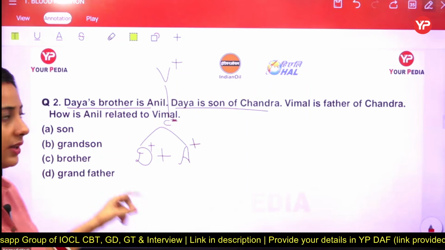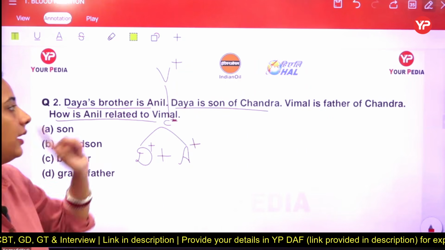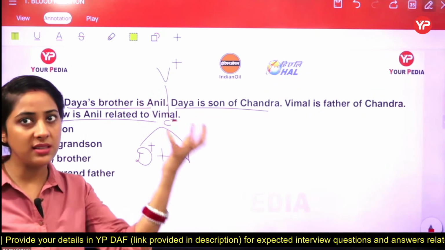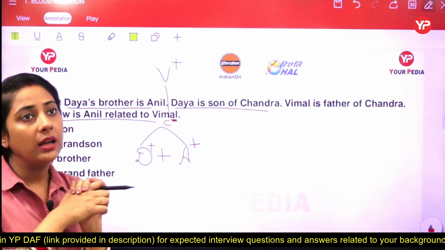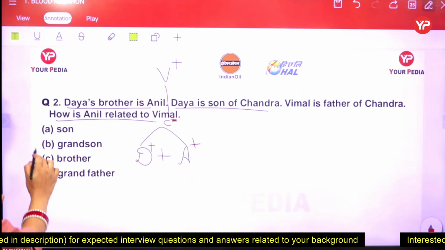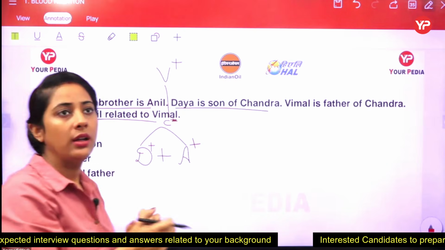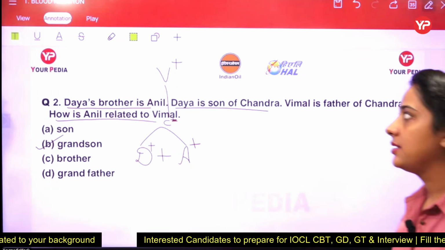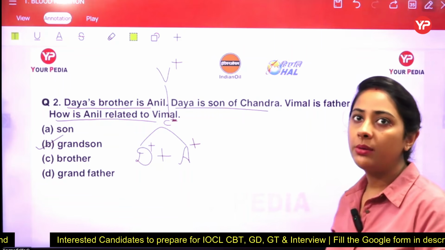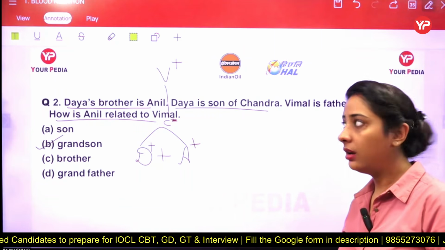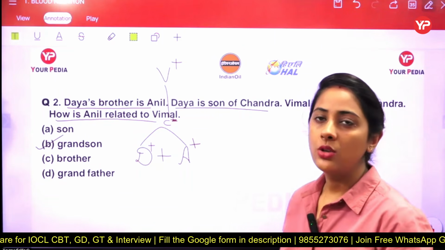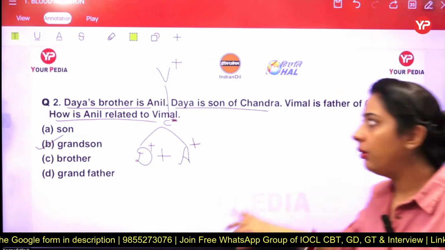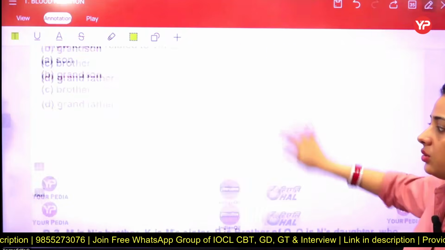Now we have arranged all these one and the answer is how is Anil related to Vimal? Anil is in the third generation, Vimal is in the first generation. Anil become the grandson. So where the option is that? Option number B, good. Option number B is the right answer here. That is, we can say grandson. If they talk about that, how Vimal related to Anil, so in that scenario, the answer will be grandfather. Okay, got it? Now proceeding to the third one. This is your answer.